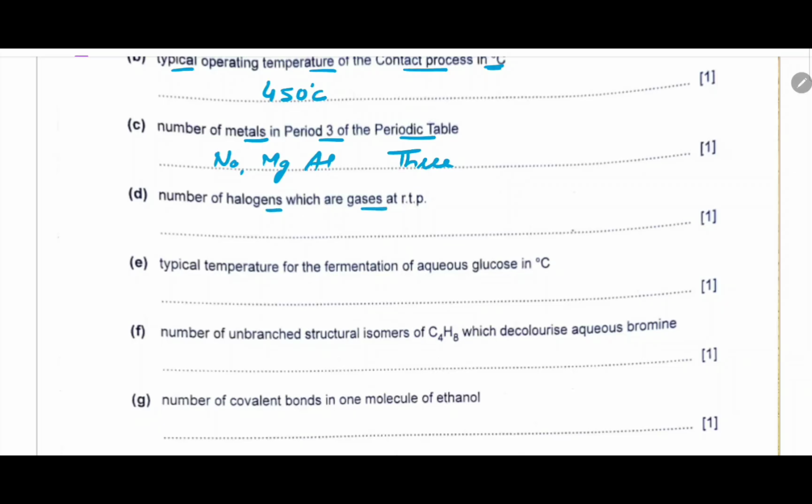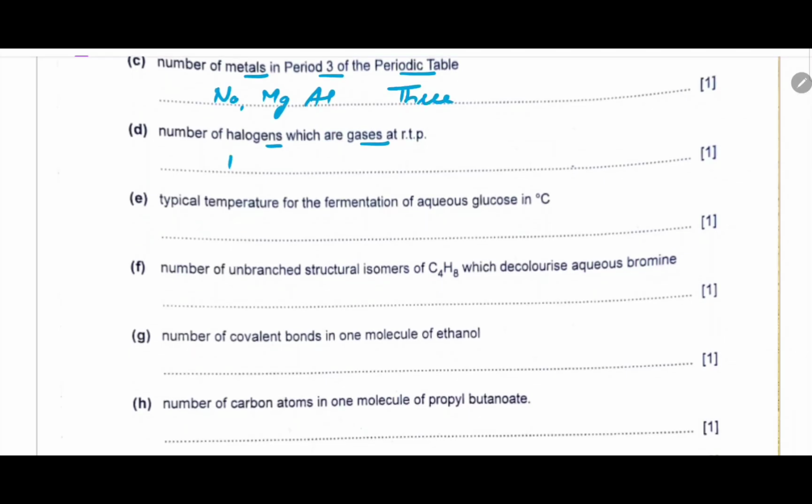Number of halogens which are gases at room temperature. If we talk about the halogens, then fluorine and chlorine are gases. Bromine is liquid and the rest are solids at room temperature. They are soft van der Waals solids. It means the answer is 2, fluorine and chlorine.